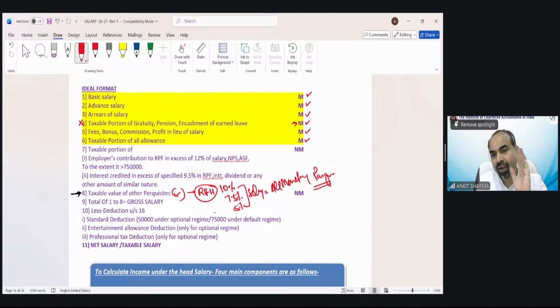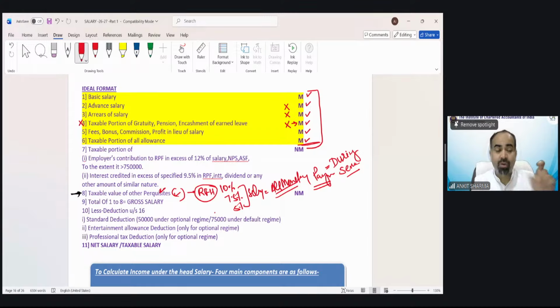So if I am following this format, my rent-free house part would become point number 8, and I have already all the monetary payments together before that. But you have to remember one thing: the total of all monetary payments is what we need to take to calculate this 10%, etc. Practically, this would not be the part if it is after retirement. Arrear of salary we will not take, and advance salary we will not take.